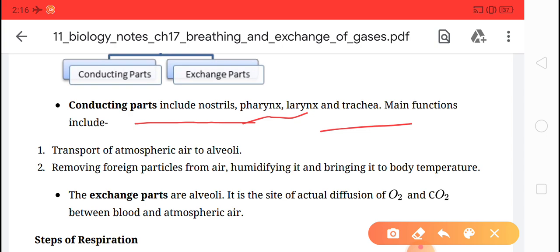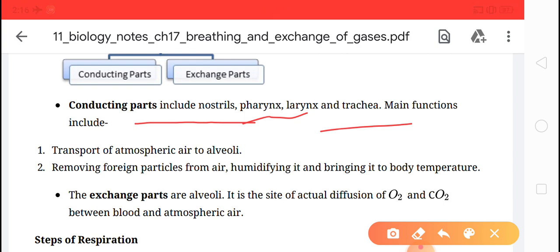Pharynx is the common passage of food and air. Larynx is a sound box, and trachea is the windpipe. These are also a part of the respiratory system.